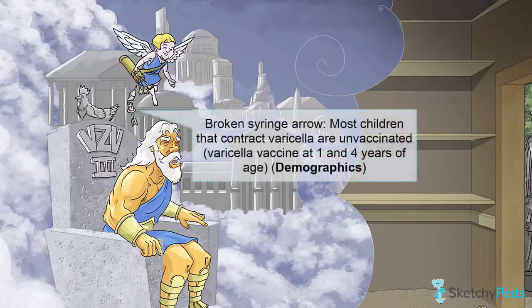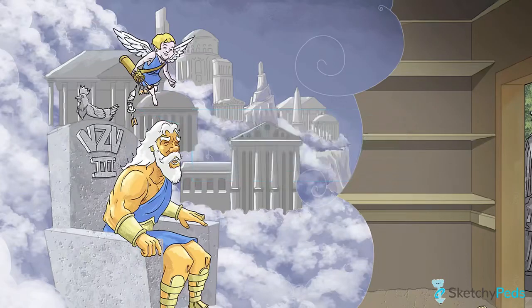Due to successful vaccination efforts, varicella has become less common in recent years. Most of the patients you might see with varicella likely have not been immunized against it. Remember, the CDC's vaccination schedule recommends that children receive varicella immunizations at 1 and 4 years of age.